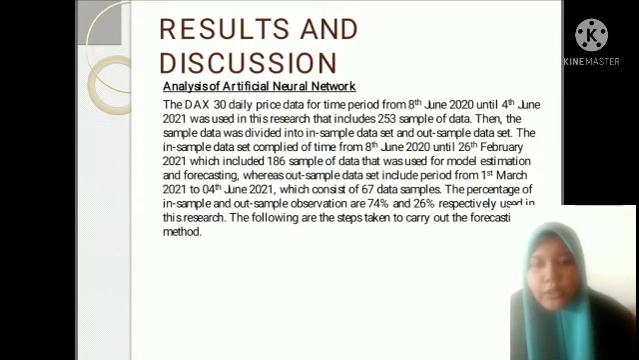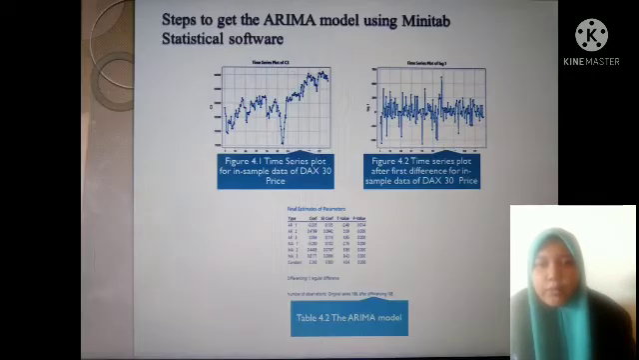Analysis of artificial neural network. The DAX 30 daily price data for the time period from 8 June 2020 until 4 June 2021 was used in this research, which includes 2050 samples of data. Then the sample data was divided into in-sample data set and out-sample data set. And these are the steps to get the ARIMA model using Minitab statistical software, and the ARIMA model is 313.